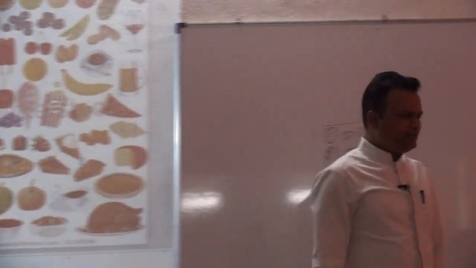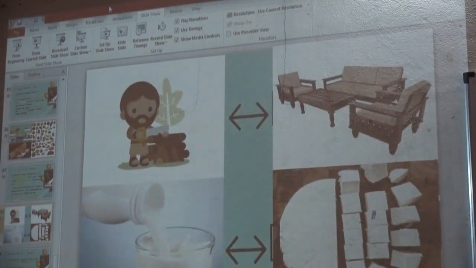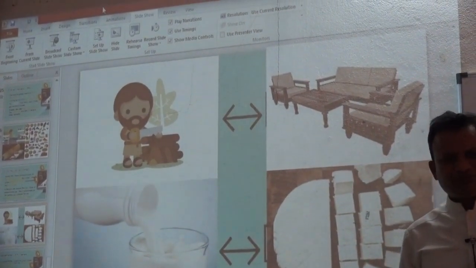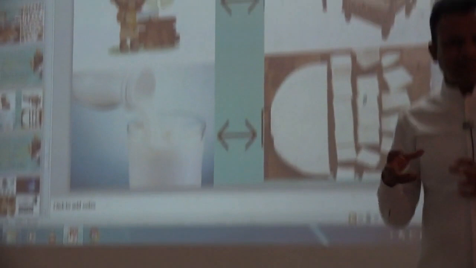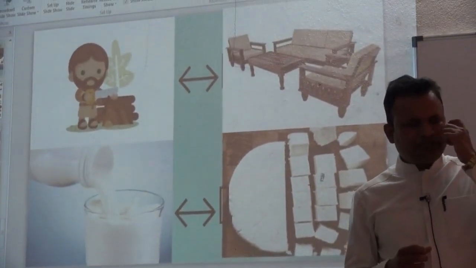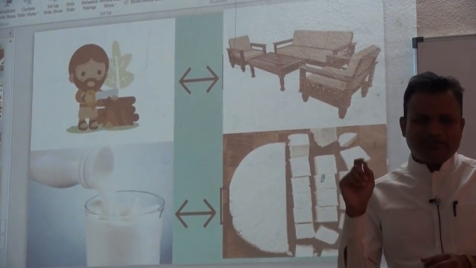Another demand is indirect demand. When the demand for goods and services is for production of goods and services, such demand is considered as an indirect demand. One economist gave a qualitative definition regarding indirect demand or derived demand.